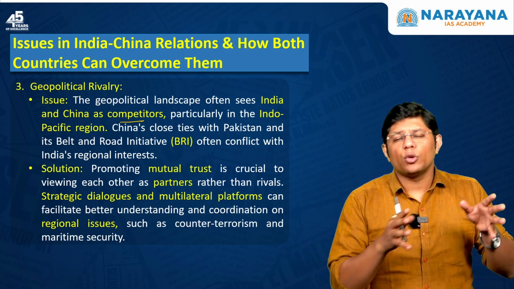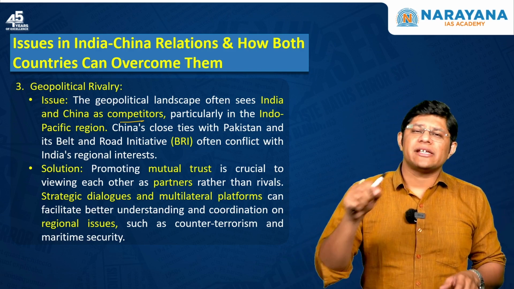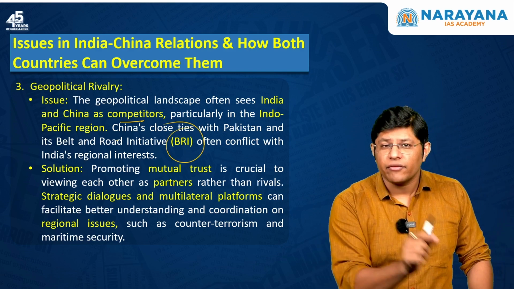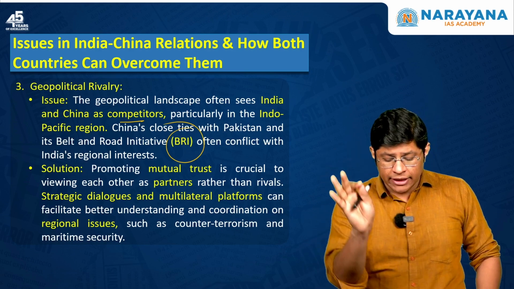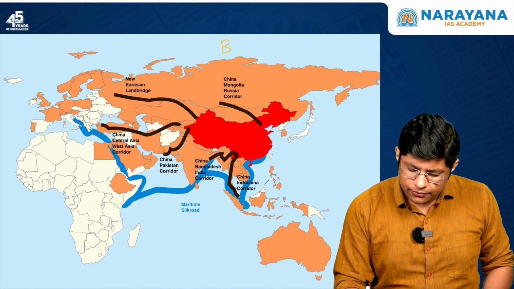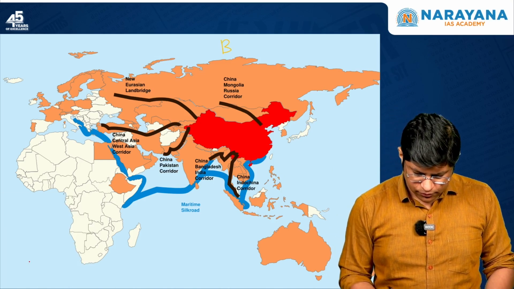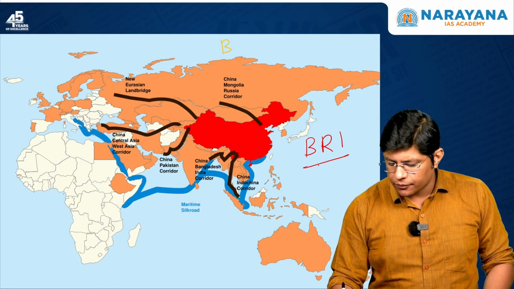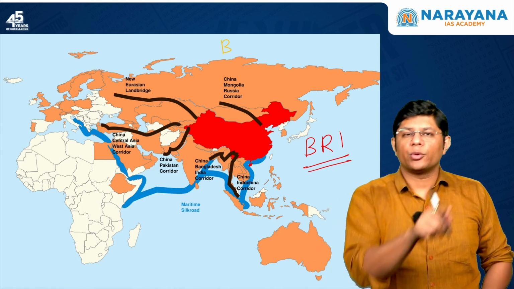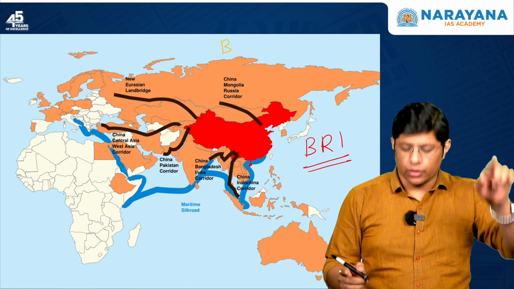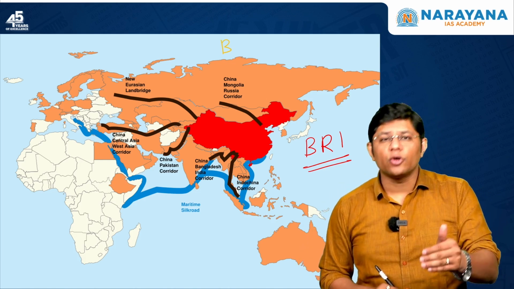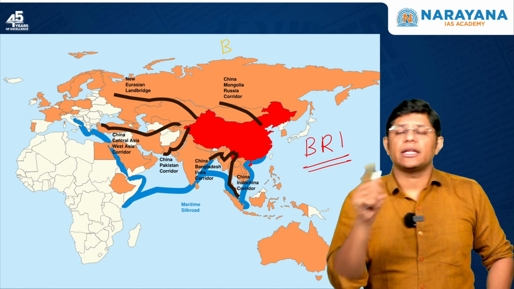Now, China is having close ties with Pakistan, and China has invested massively in the Belt and Road Initiative, which is conflicting with India's interest. Now, what is the Belt and Road Initiative? So, this is the Belt and Road Initiative, BRI. One belt and one road initiative. The belt is the Silk Road, and the road is the maritime route. Now, see, this is China. So, China is trying to connect to Africa, Europe, right? One through the maritime route, the other one through the Silk Road.